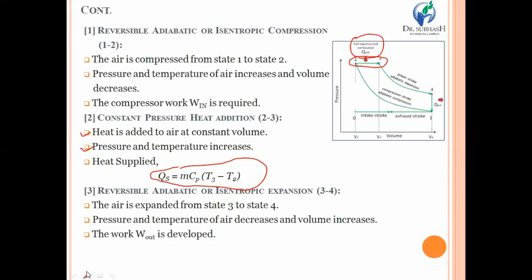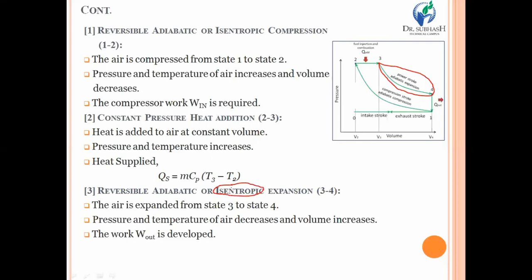After that, process 3 to 4 is a reversible adiabatic, or we can say isentropic, expansion process. In particular, the 3 to 4 process is an expansion, and it should be performed in such a way that the entropy remains constant, because this is an isentropic expansion process.